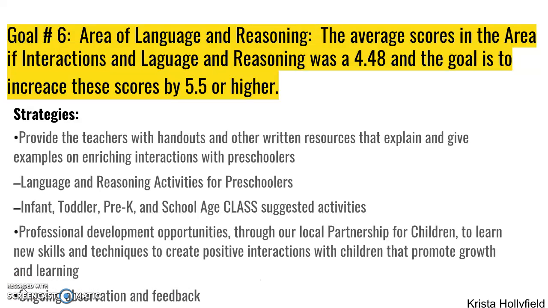As discussed in one of our other goals, Goal 6 would also be related to environmental rating scales and increasing the scores. For this goal, the average scores in the area of interaction and language and reasoning was 4.48, and our goal is to increase these scores to a 5.5 or higher.